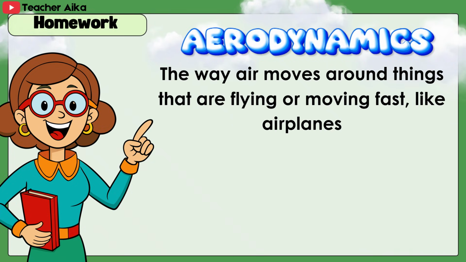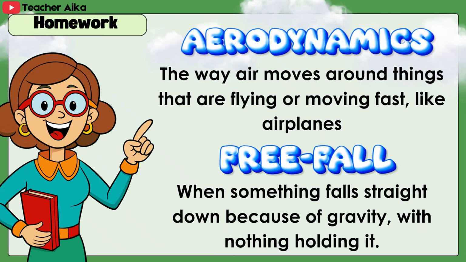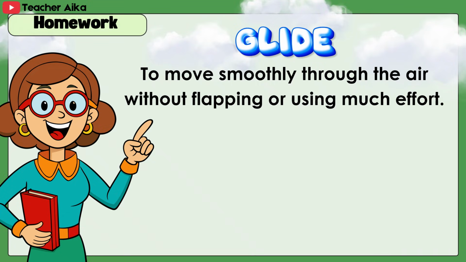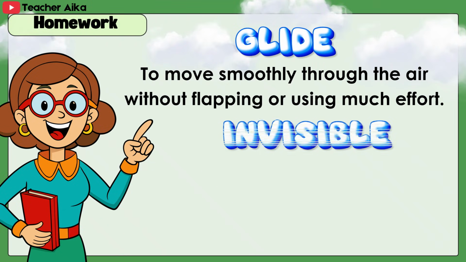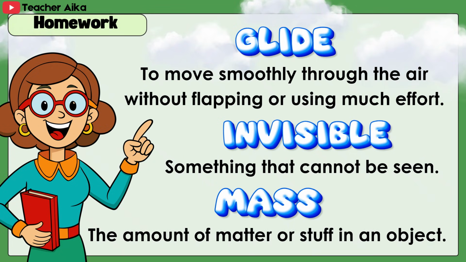Aerodynamics, the way air moves around things that are flying or moving fast, like airplanes. Free fall, when something falls straight down because of gravity with nothing holding it. Glide, to move smoothly through the air without flapping or using much effort. Invisible, something that cannot be seen. Mass, the amount of matter or stuff in an object.